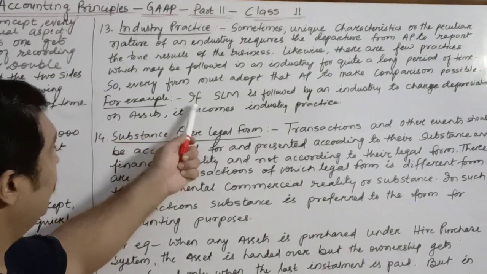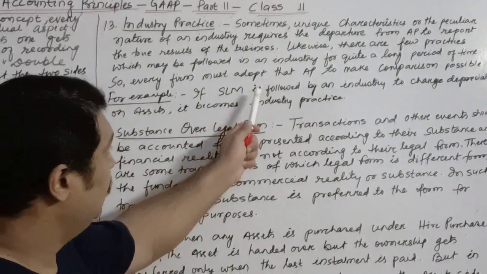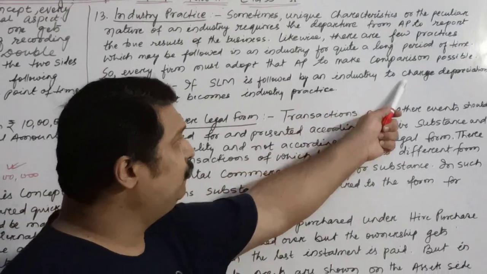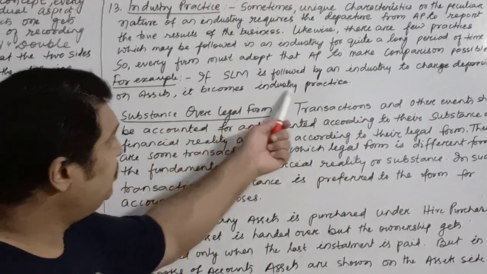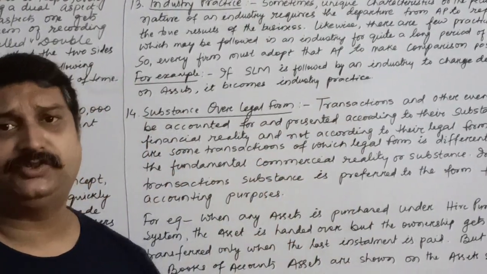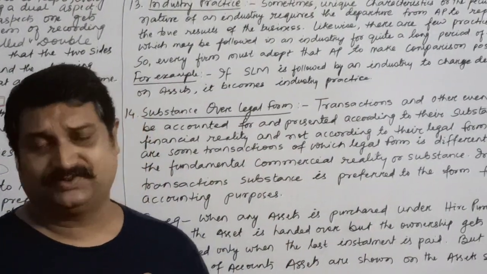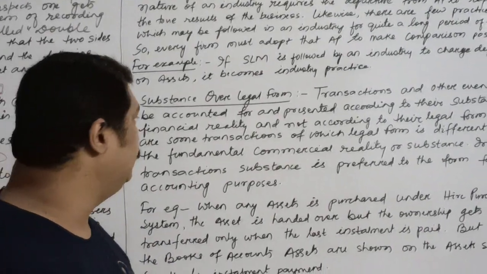For example, if the straight line method is followed by an industry to charge depreciation on assets, then it becomes industry practice, and all the organizations should follow the straight line method to charge depreciation.